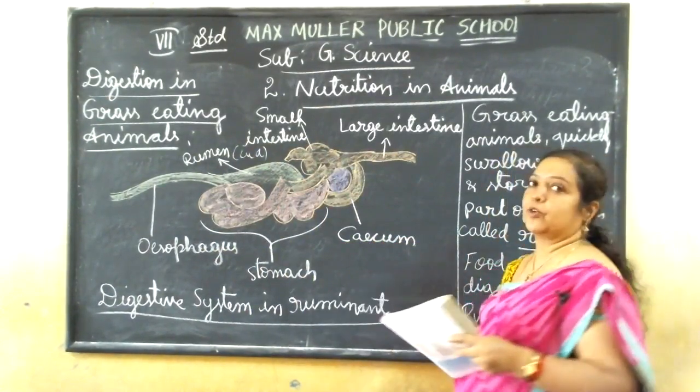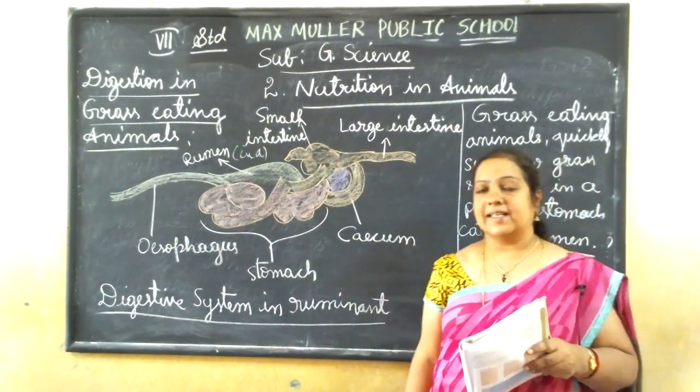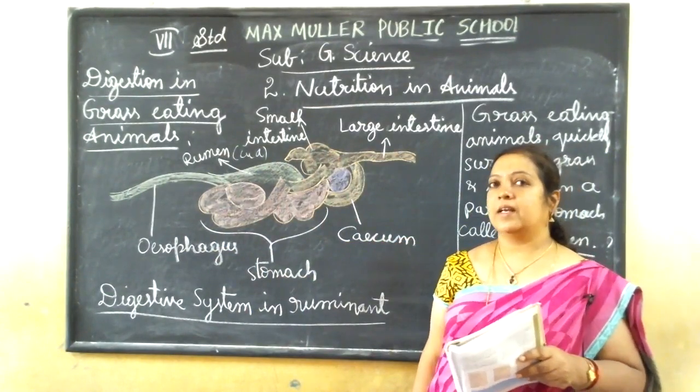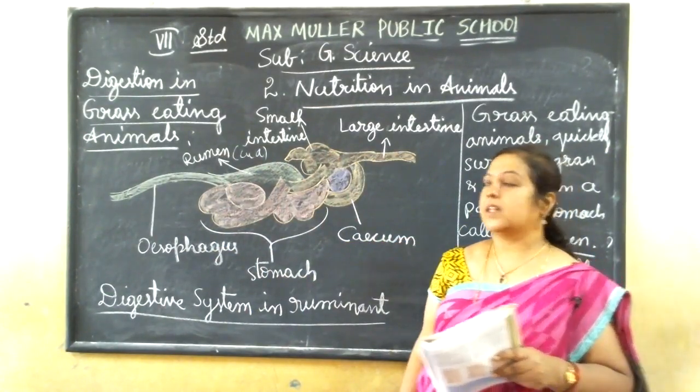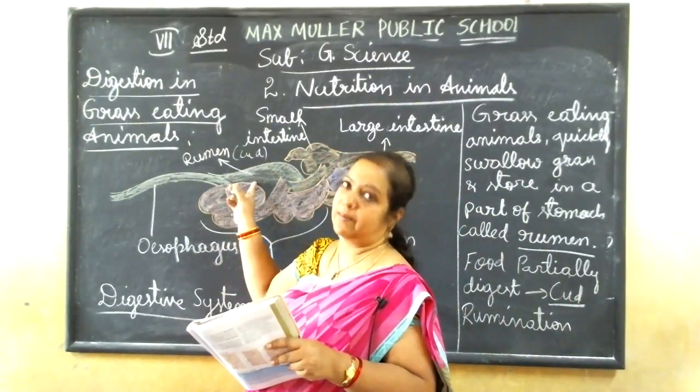So what do you mean by rumination? Rumination means, when grass-eating animals like cows and buffaloes are eating the food in a hurry, they will store the food in a rumen part. It is a part of the stomach.